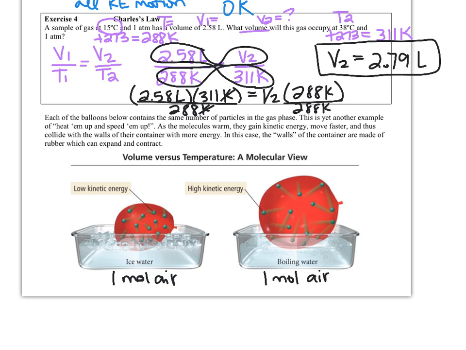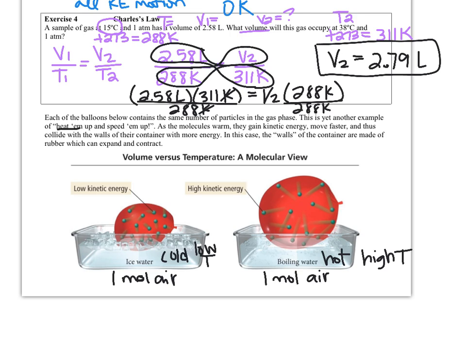And so this is an example of heat them up and speed them up, right? So ice water is cold, right? So that's going to be a low temperature, which is why they're saying low kinetic energy over there. And then you've got boiling water, which hopefully you realize is hot. So that's going to have a high temperature, or high kinetic energy.